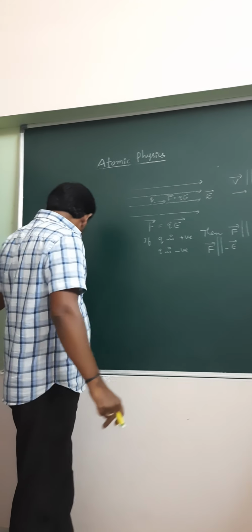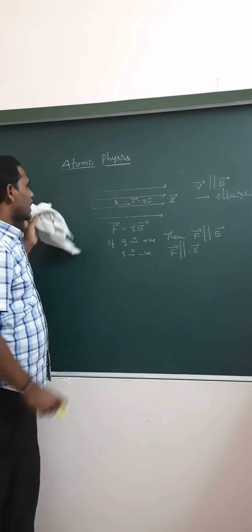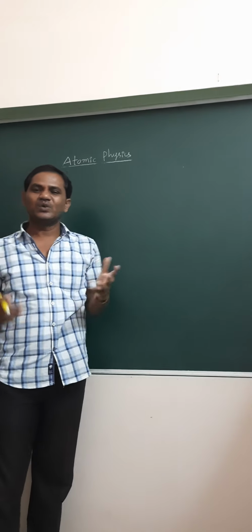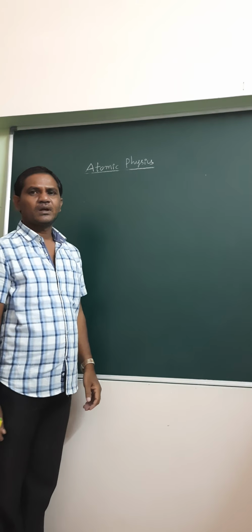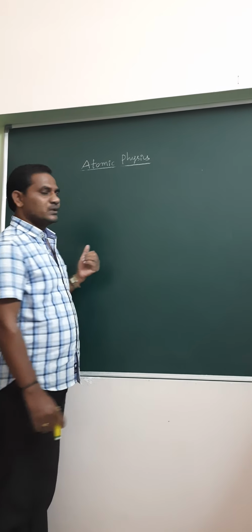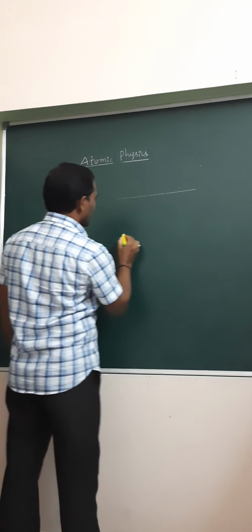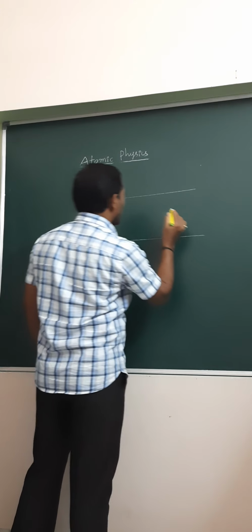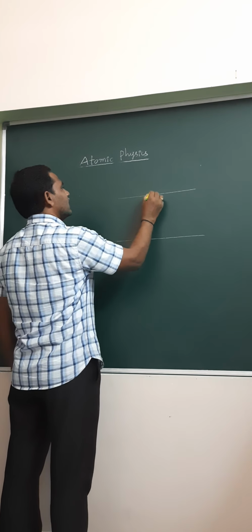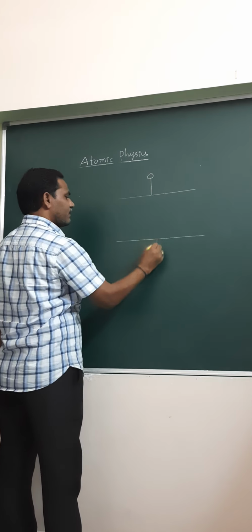Suppose the charged particle is moving perpendicular to the electric field, what happens? For example, consider two condenser plates.